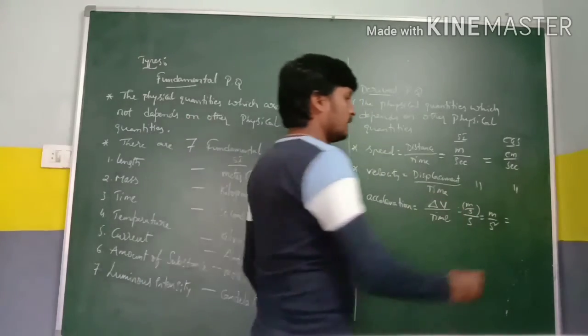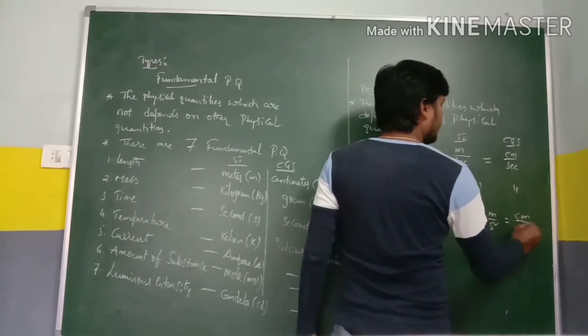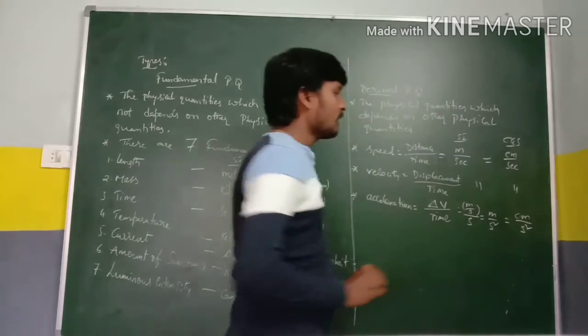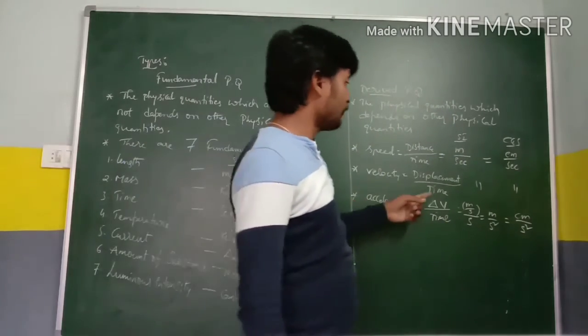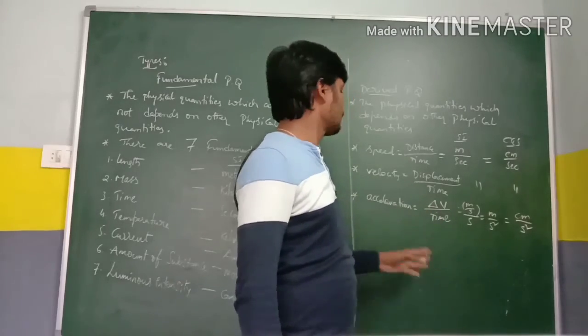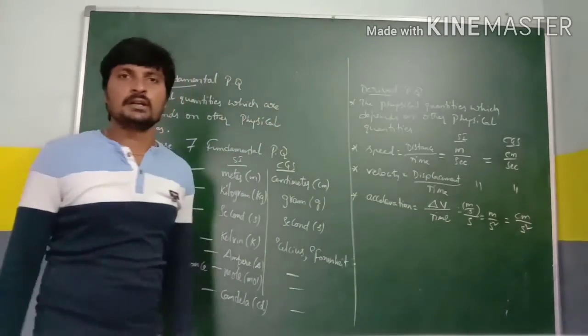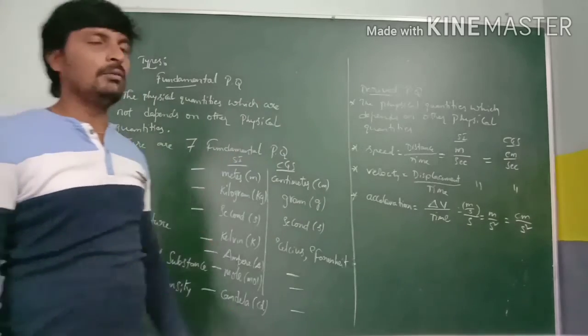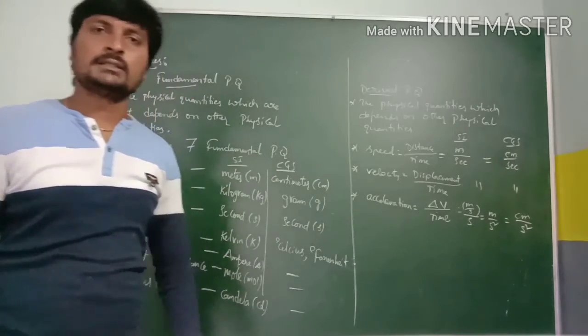For CGS unit it is centimeter by second square. Here acceleration depends upon velocity and time, two physical quantities. That's why this acceleration also comes under derived physical quantities.